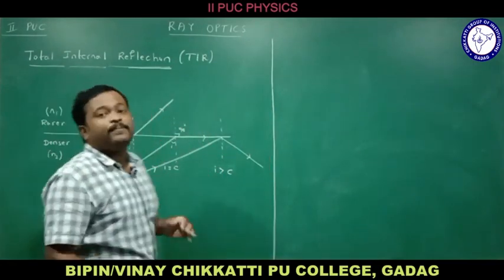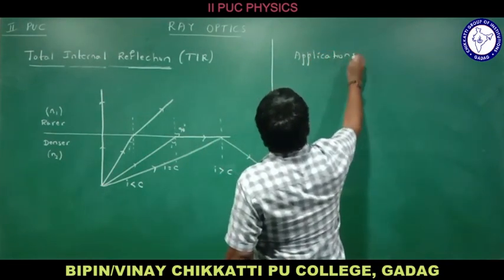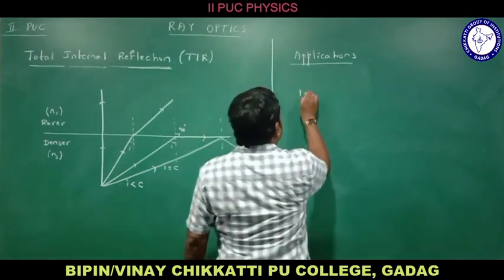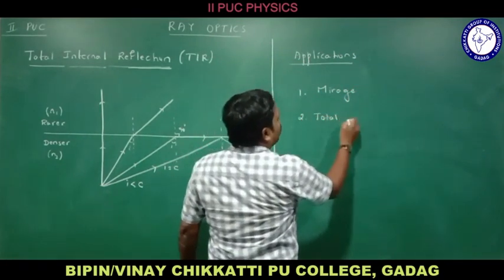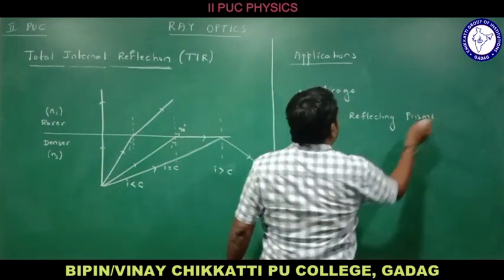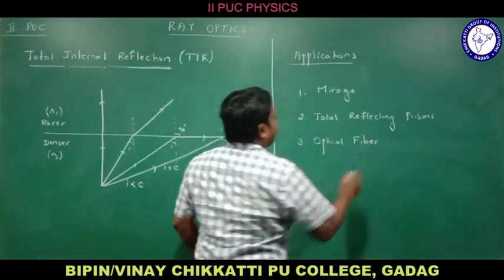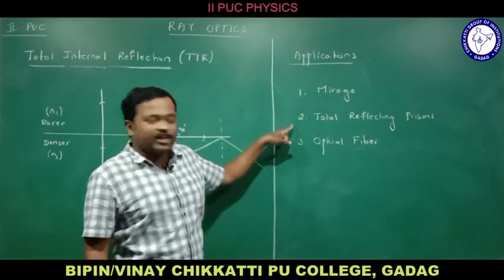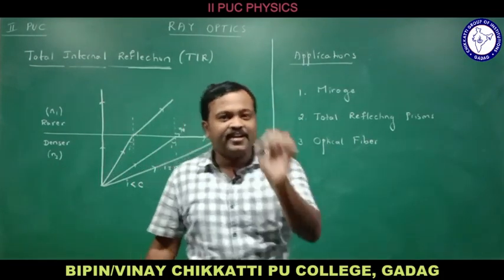We have many applications here. Let us consider what are the applications of total internal reflection in day-to-day life. Let us consider three applications. The first one is mirage, the second one is total reflecting prisms, and the third one is optical fiber. We will be discussing all these three in detail.